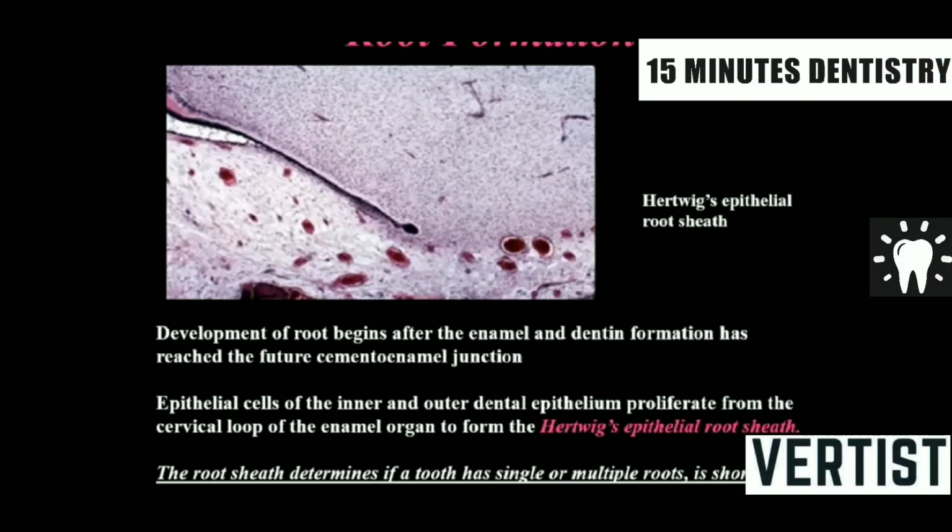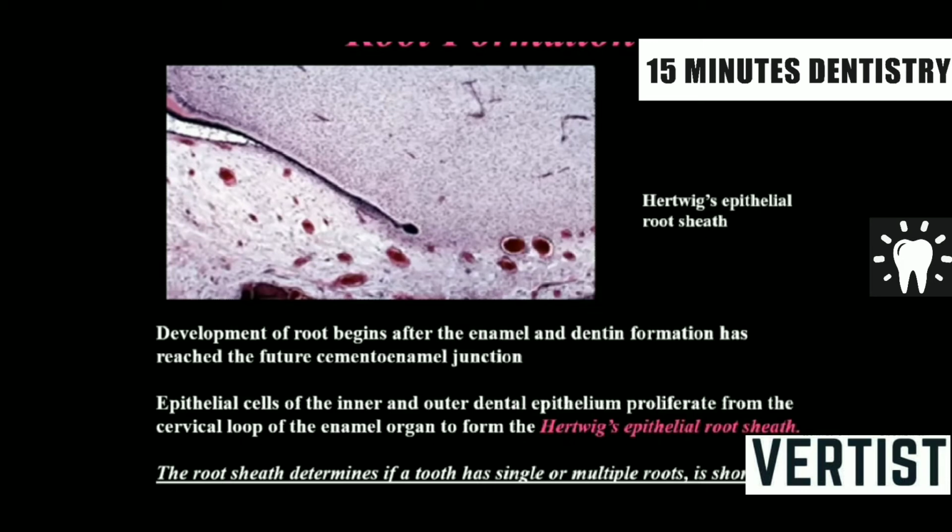Root formation. As you know, the structure is called Hertwig epithelial root sheath. This root sheath determines if a tooth has a single or multiple roots, is short or long, or is curved or straight. Development of the root begins after enamel and dentin formation reach the future cemento-enamel junction. It will be asked in the exam: when does the root start forming?